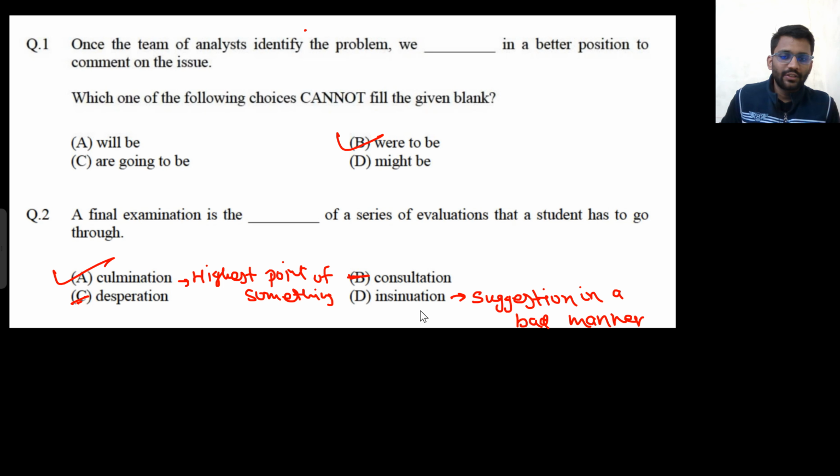And insinuation means suggesting something in a bad manner. Like there is some guy who is suggesting you something, but in a sarcastic way. Have you seen the 12th Fail movie? In 12th Fail movie, that guy goes to that IAS officer and he says that you can't do it. You will never be able to crack IAS. So that was insinuation from that IAS officer, that you will not be able to crack that exam. So that was a suggestion, but in a bad manner. So that's where we can use insinuation.